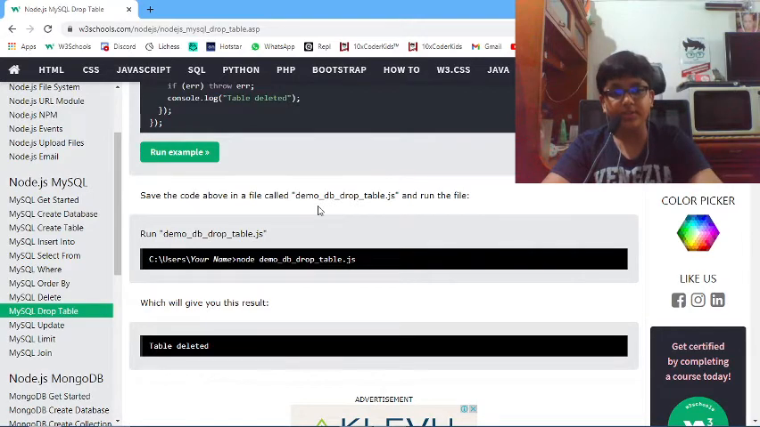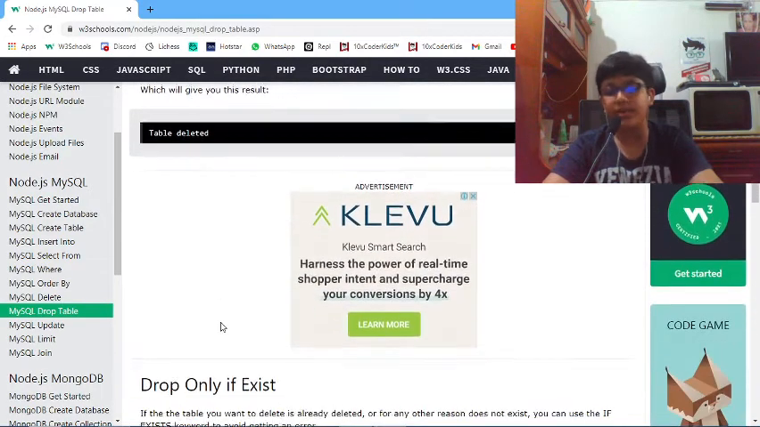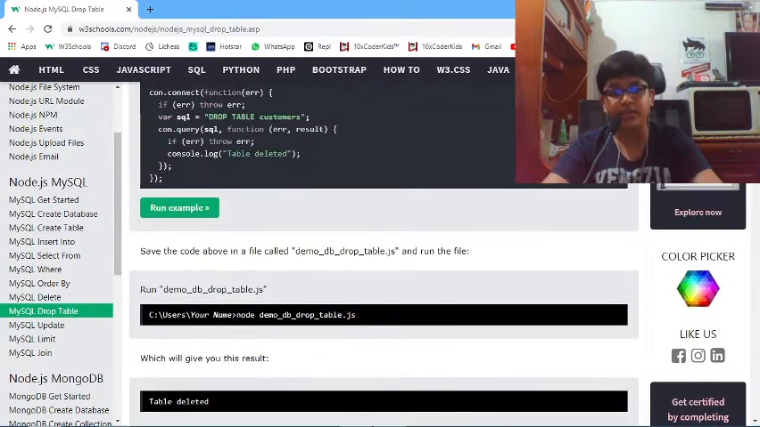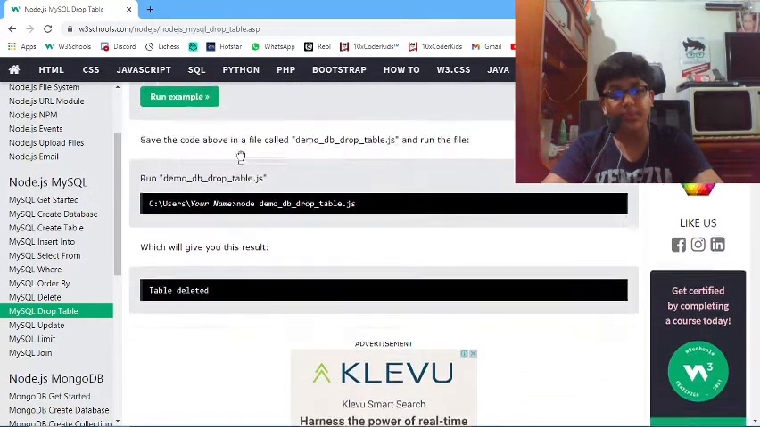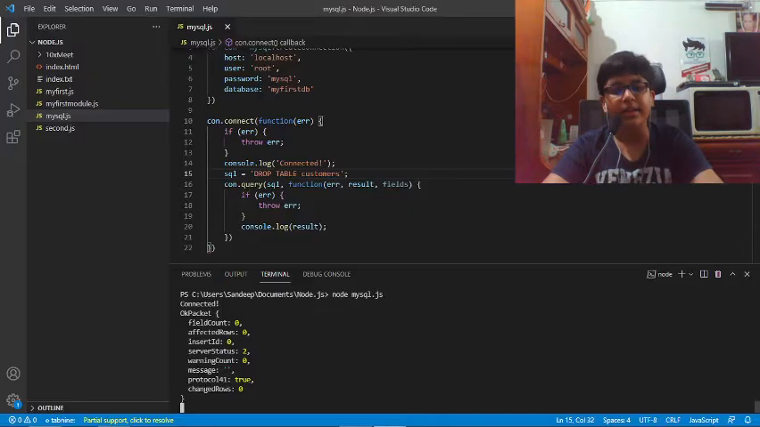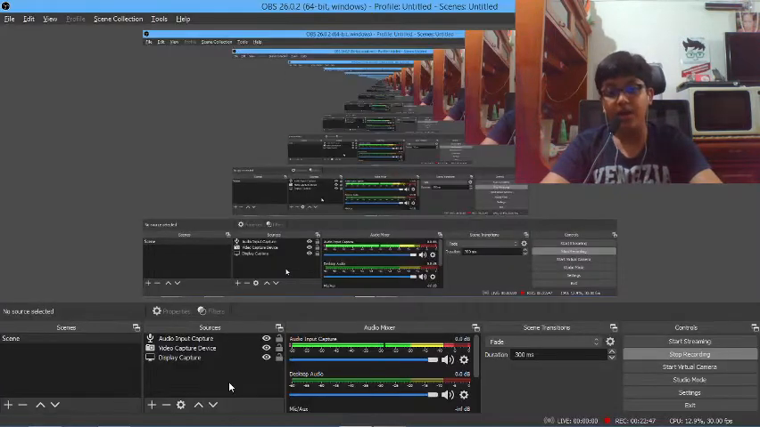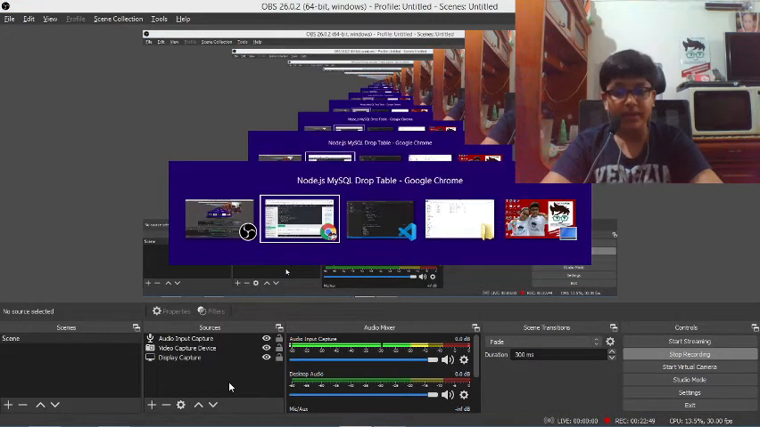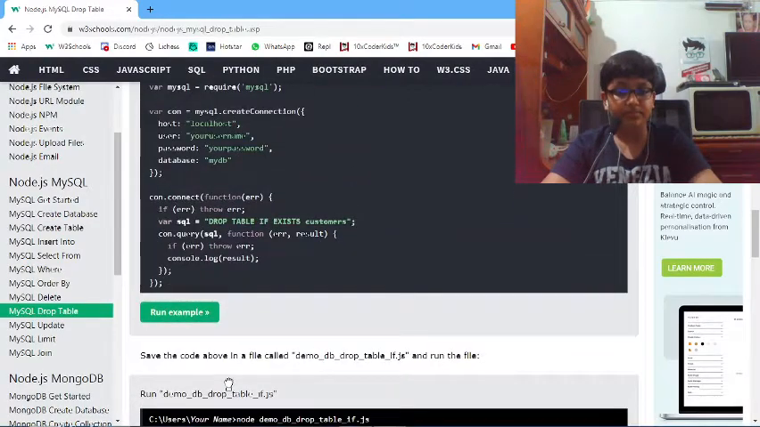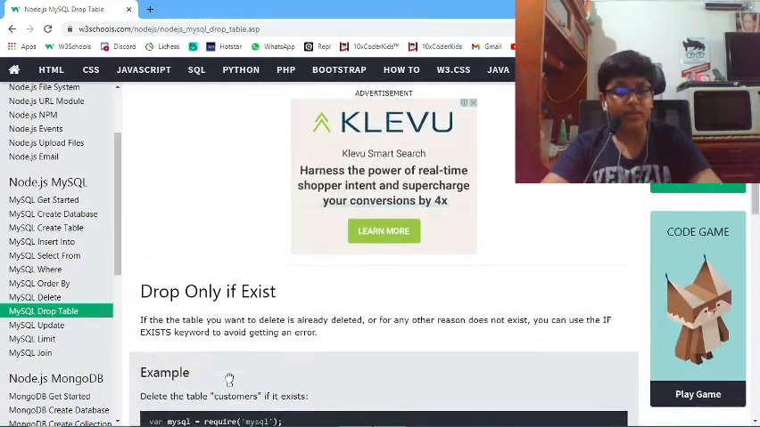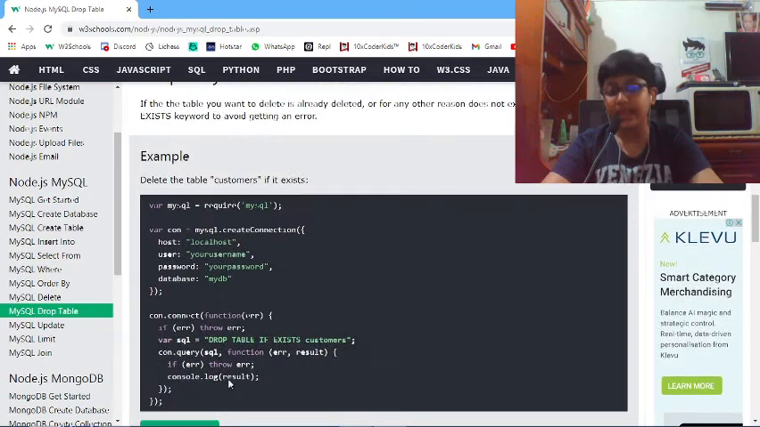So now we can save the code above, which will give us the result table deleted, as we logged out table deleted. But no, we didn't log out table deleted, we logged out the whole result object that comes after deleting a table, right? So now we are on drop only if exists.